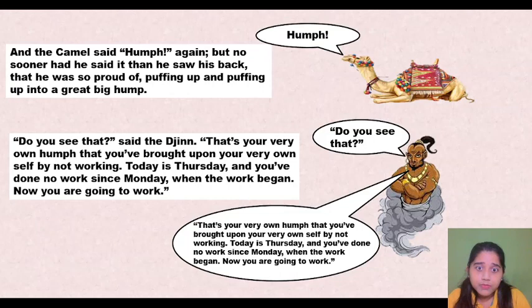"Today is Thursday and you have done no work since Monday." When the work began, now you are going to work. Basically, from Monday we start our work. Sunday is a holiday and from Monday your school starts. Similarly, the work started from Monday. The horses came on Monday to ask the camel to trot with them. So the jinn said that since Monday you haven't worked a single thing, and now it is already Thursday, so you have to work.